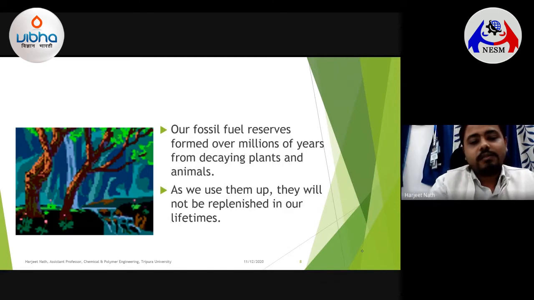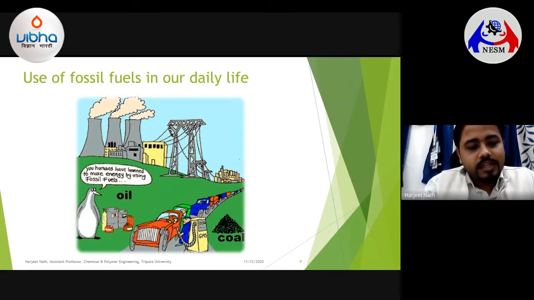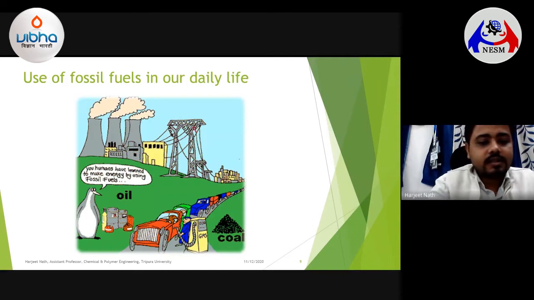You can't replenish it. If you look at this particular picture, basically a cartoon, you could see how we people are dependent on fossil fuels for all our energy needs, starting from our household electric connection to running our vehicles.